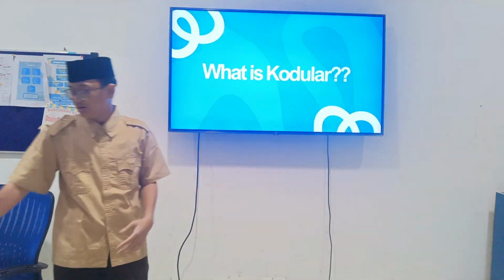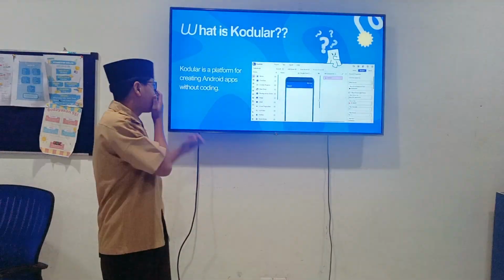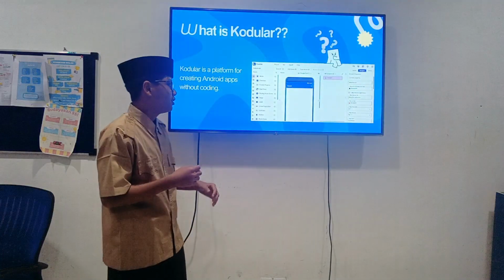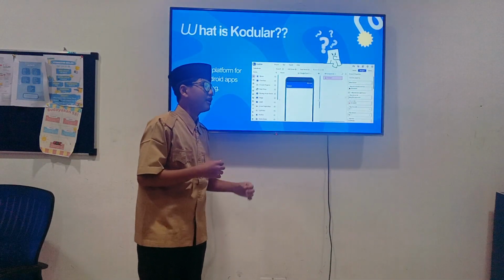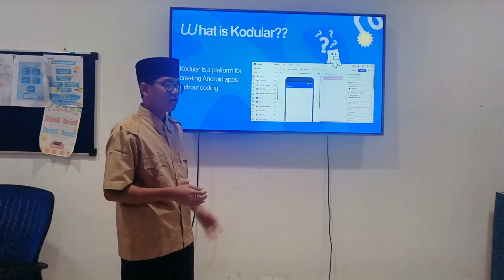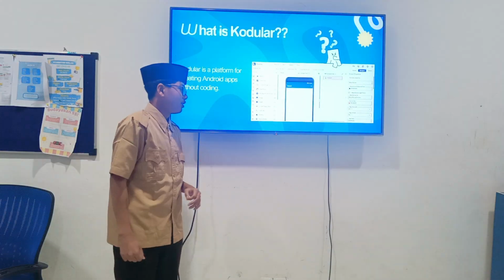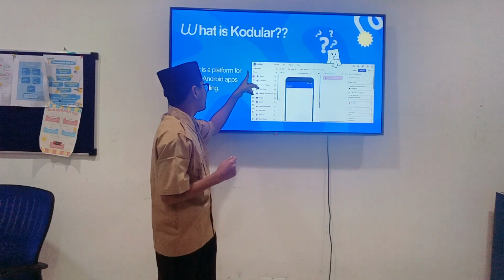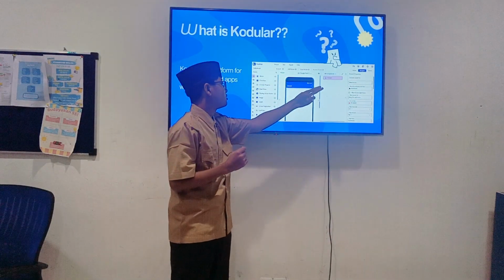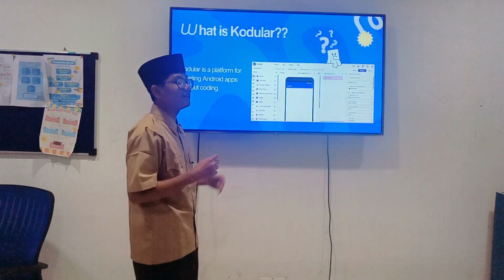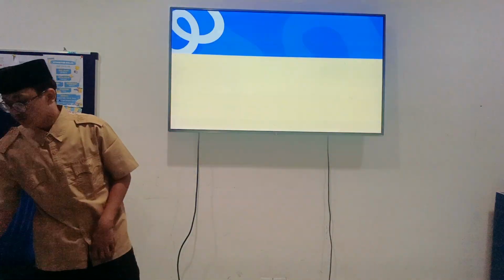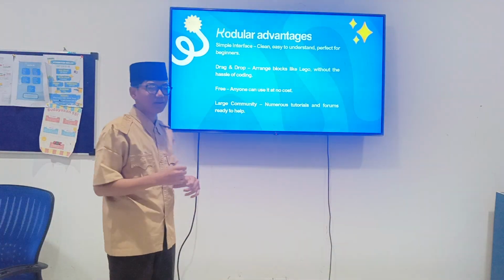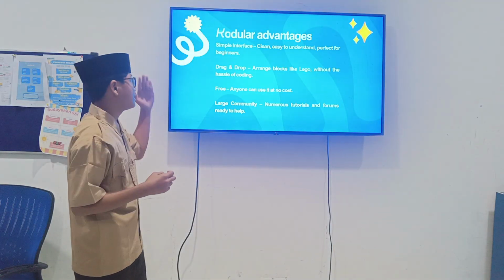Continue. What is Kodular? Kodular is a platform for creating Android apps without coding. Yes, in this application you do not use coding like other applications. And in here you can see it is so simple for the UI. If you see this palette for palette, this viewer for viewer, and this you see block, and this for design and other.